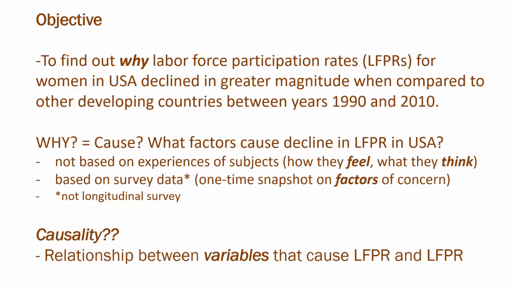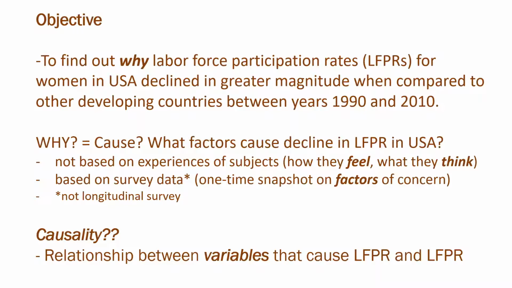We are going to understand why LFPR has declined between a certain number of years, which is time bound. So we need to look at what happened during that time period in the US versus the other countries. Think of it as two buckets: one is the US, and the other bucket has all the other developed countries.